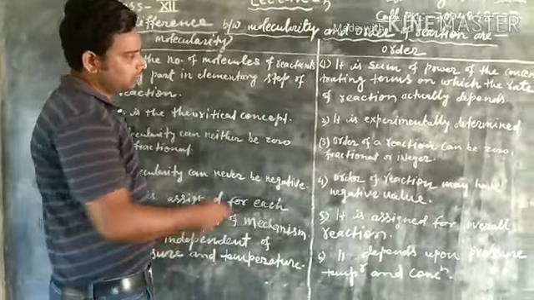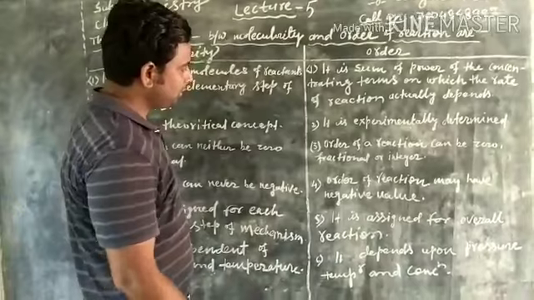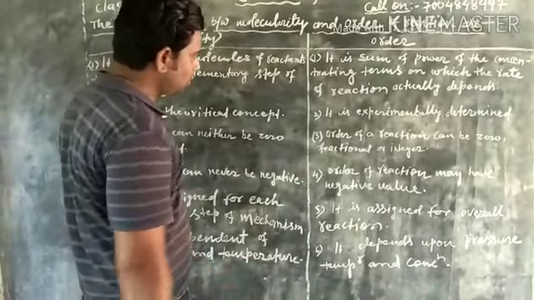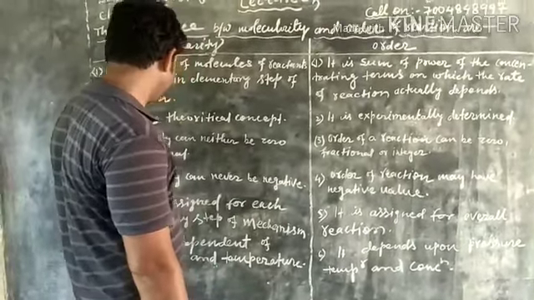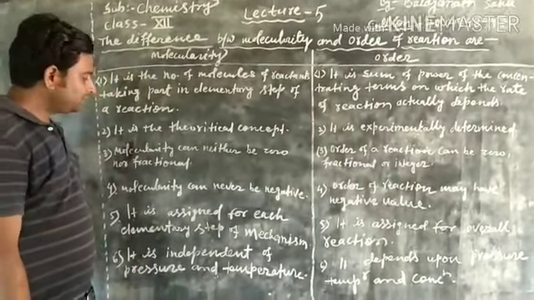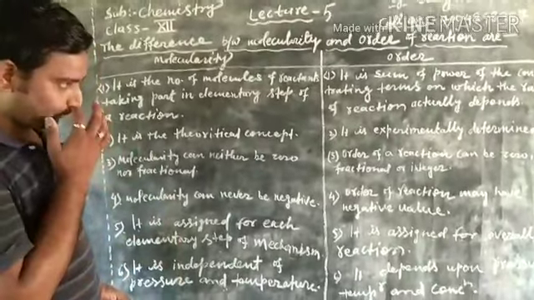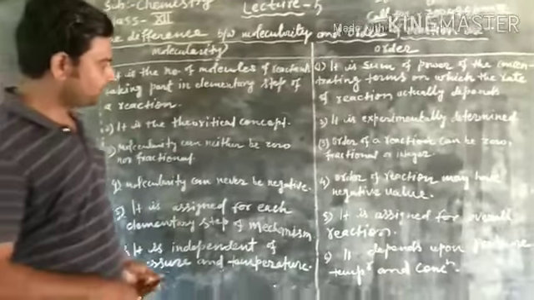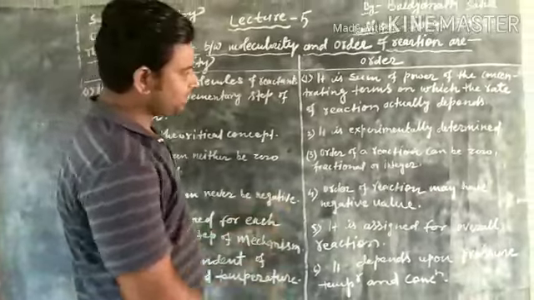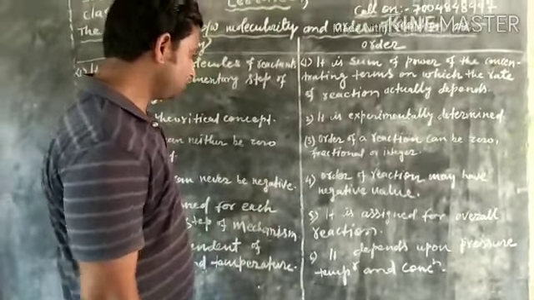But order of reaction can be zero, fractional or integer. Molecularity can never be negative, whereas order of reaction may have a negative value.